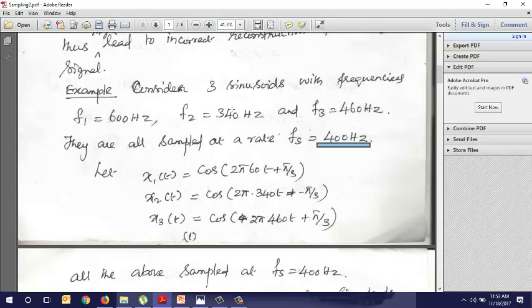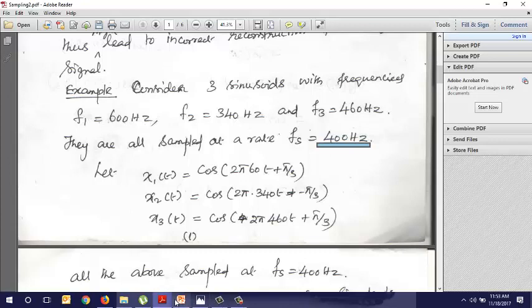Now if you want to sample 60 Hz, 400 hertz of sampling frequency is okay. If you want to sample 340 hertz, the sampling frequency should be minimum 2 times this, so it must be 680. And for this it should be 920. For this frequency 460, the sampling rate should be 920, but all the three are sampled with 400 hertz. That means that there will be some aliasing problem.